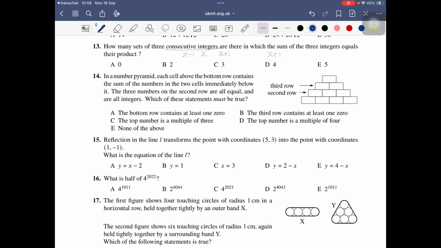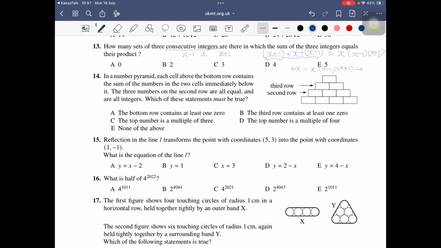So now we can set the sum of them equal to their product. So here 3x equals x times (x minus 1) times (x plus 1).